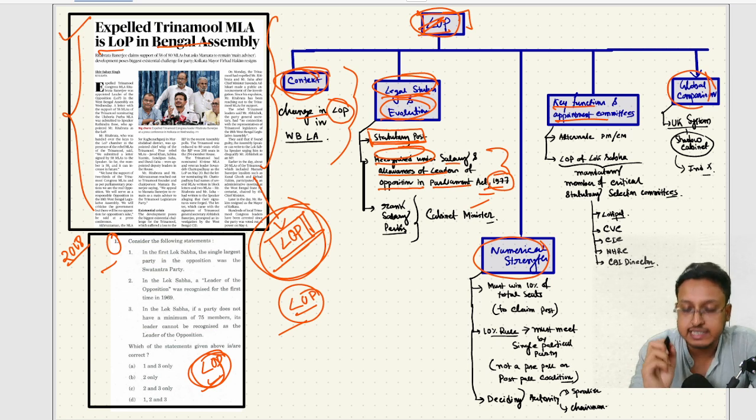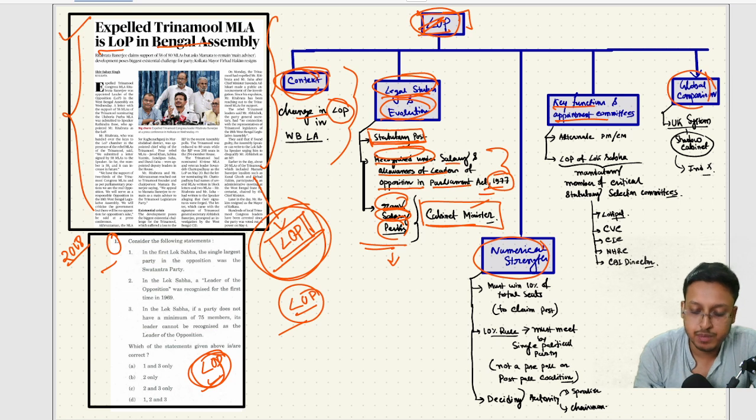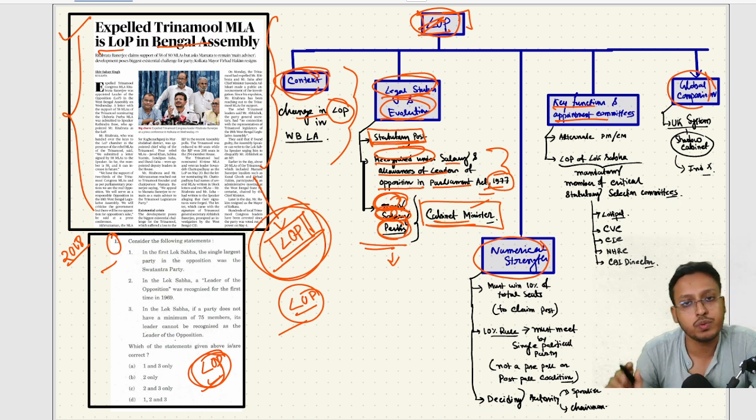And this leader of opposition post's rank, salary, and perks are similar to a cabinet minister. That means that person carries more weightage than a normal legislator. Okay, rank, salary, and perks similar to a cabinet minister.